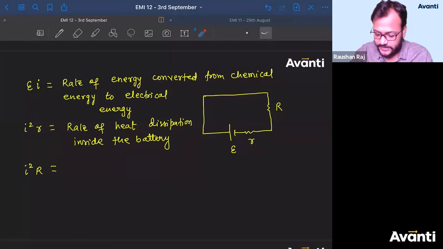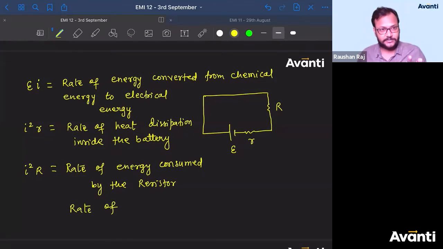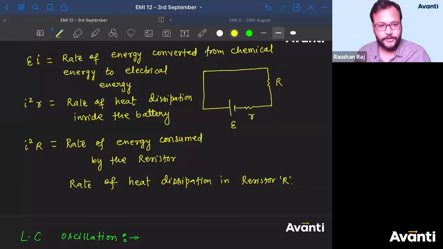So what is this? This is the rate of energy, or the power. Rate of energy is power, consumed or provided or given to the resistor. Or you can say consumed by the resistor R. Or you can say the rate of heat dissipation also, because that energy consumption will occur as heat only in the external resistance. So rate of heat dissipation in resistance R.